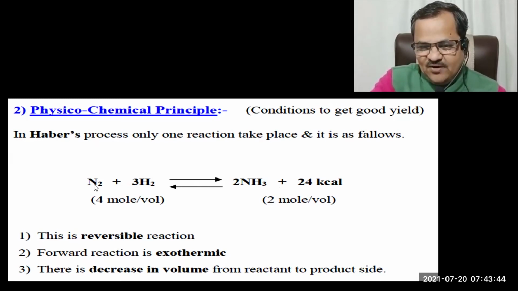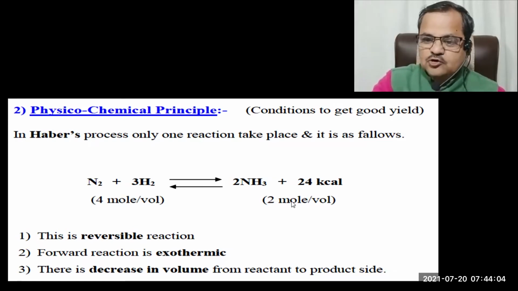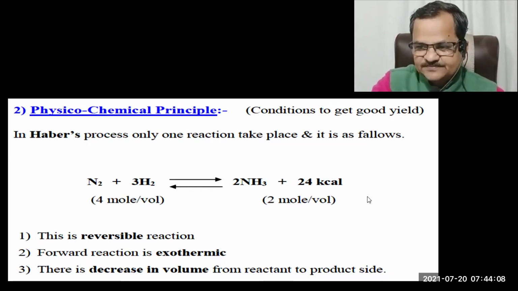That is, when the reactants get converted into product, the temperature is going to evolve. Here 24 kilocalorie temperature is evolving, isn't it? That's why forward reaction is exothermic. This is the second information we are getting from this reaction.